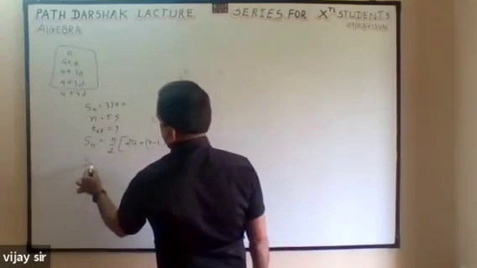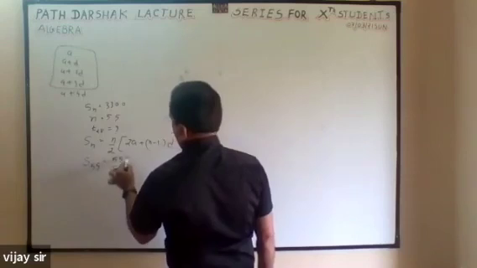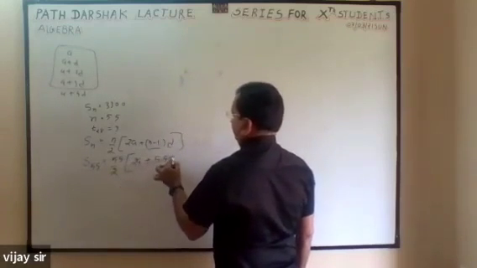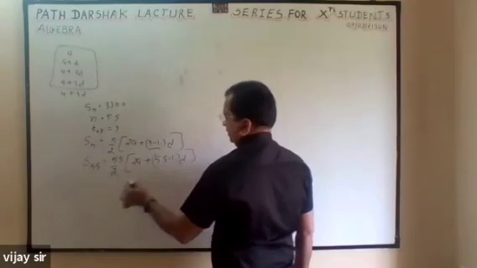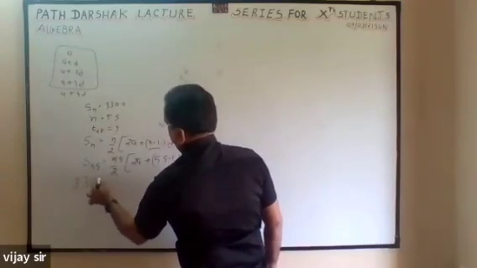So S55 is equal to 55 by 2 into (2a plus (55 minus 1) d). This is given as 3300.